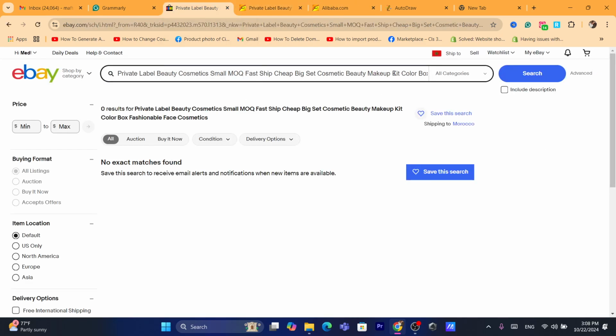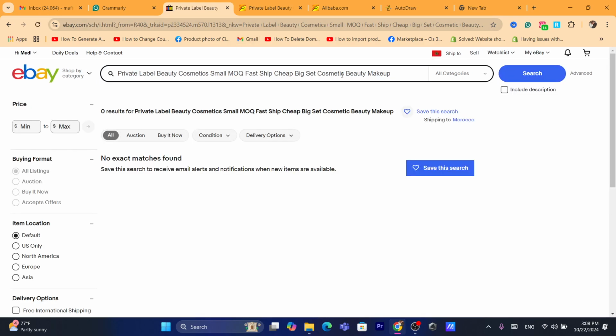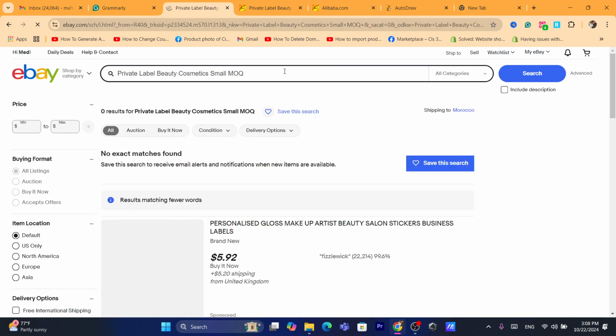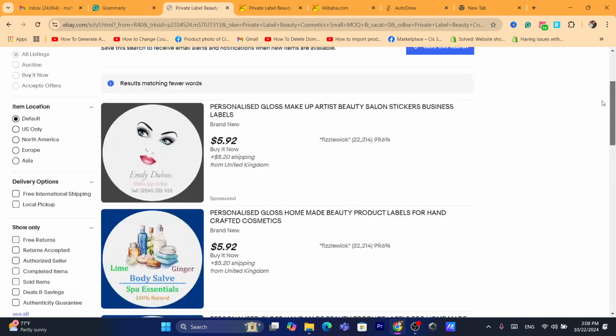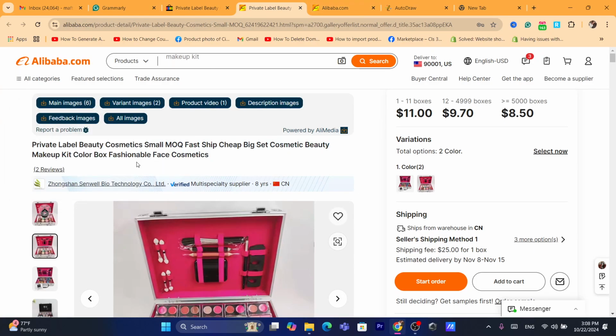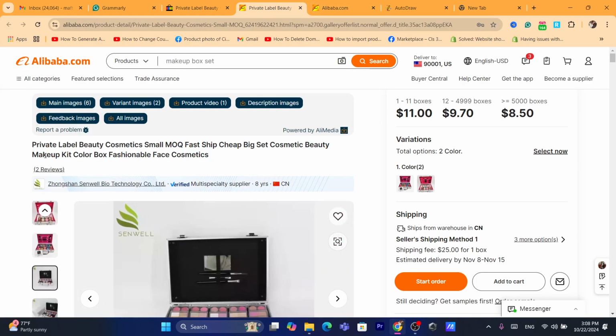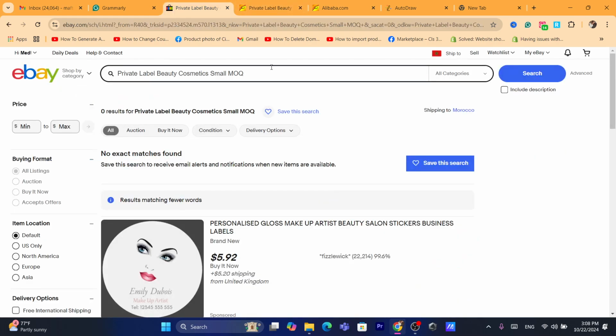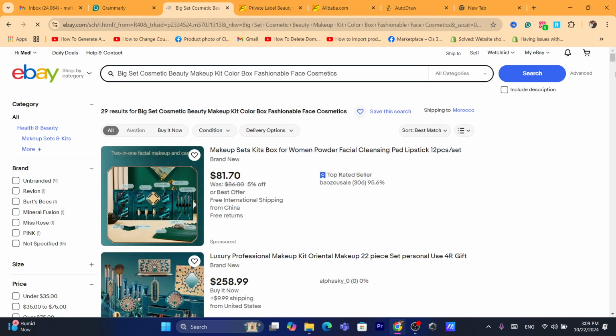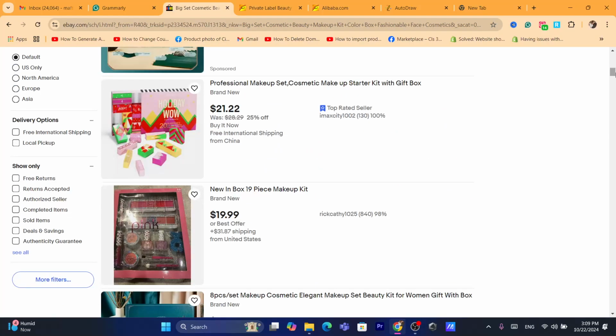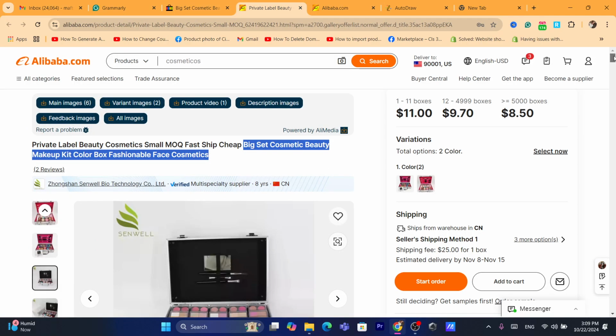So I'm going to remove the last characters of this title. It seems like it's too long for eBay. I'm actually going to search privately, find cheap big set. The title here is a little bit tricky, and eBay is not recognizing this title. So instead I'm going to search only for the big set, the last characters of the title. I'm going to click on search. It seems like there aren't a lot of products similar to this product on eBay.